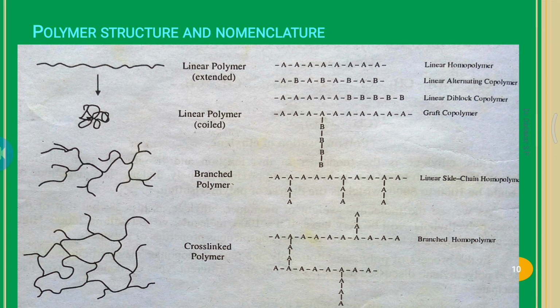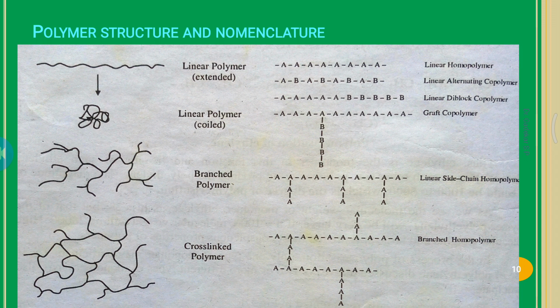Similarly in the graft polymer, one is the linear and another is a different b. Second is the linear polymer colloidal. Third is the branch polymer, that is a linear with b, means linear side chain homopolymer.